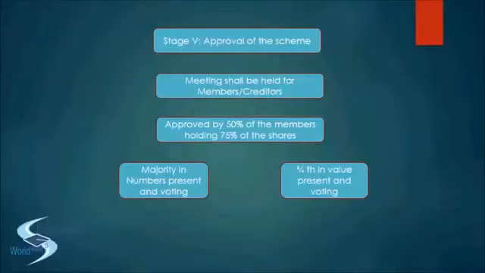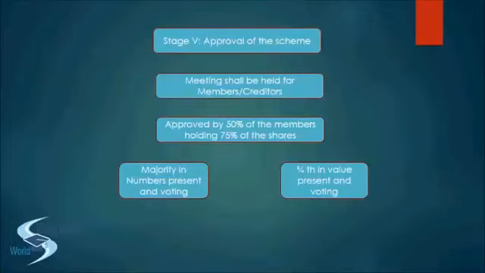Right? So the majority in numbers and 3/4, that is 75%, in value. Right? That will be the threshold that you'll have to qualify if you want to get a scheme or an arrangement approved in the meeting. So let us consider an example for the same. For example, we'll pick up the CA Final May 2006 question.